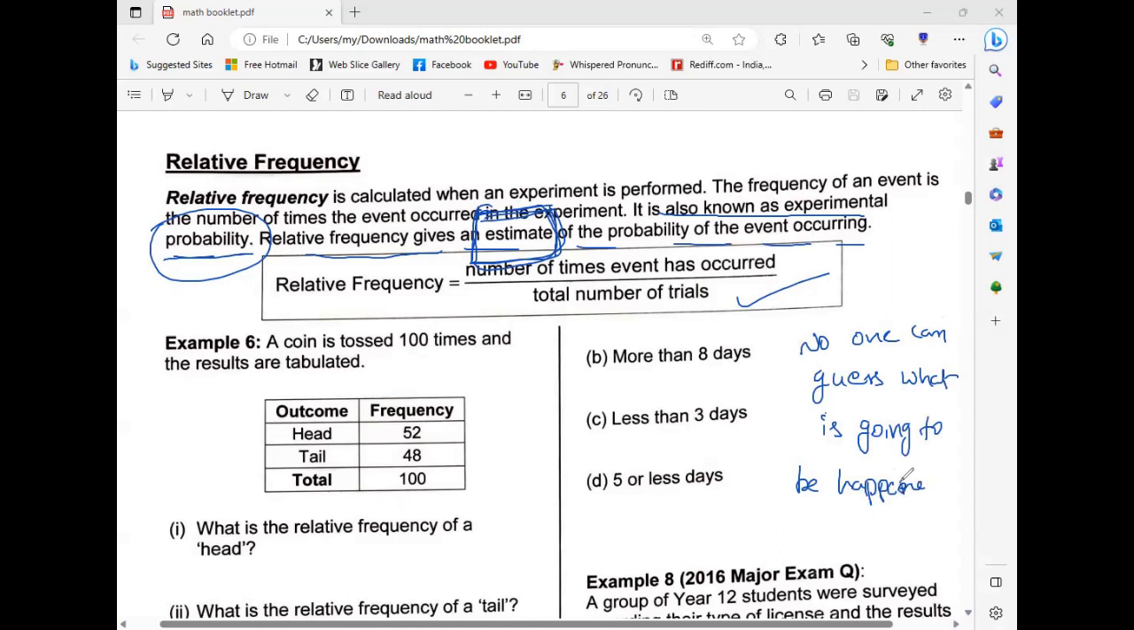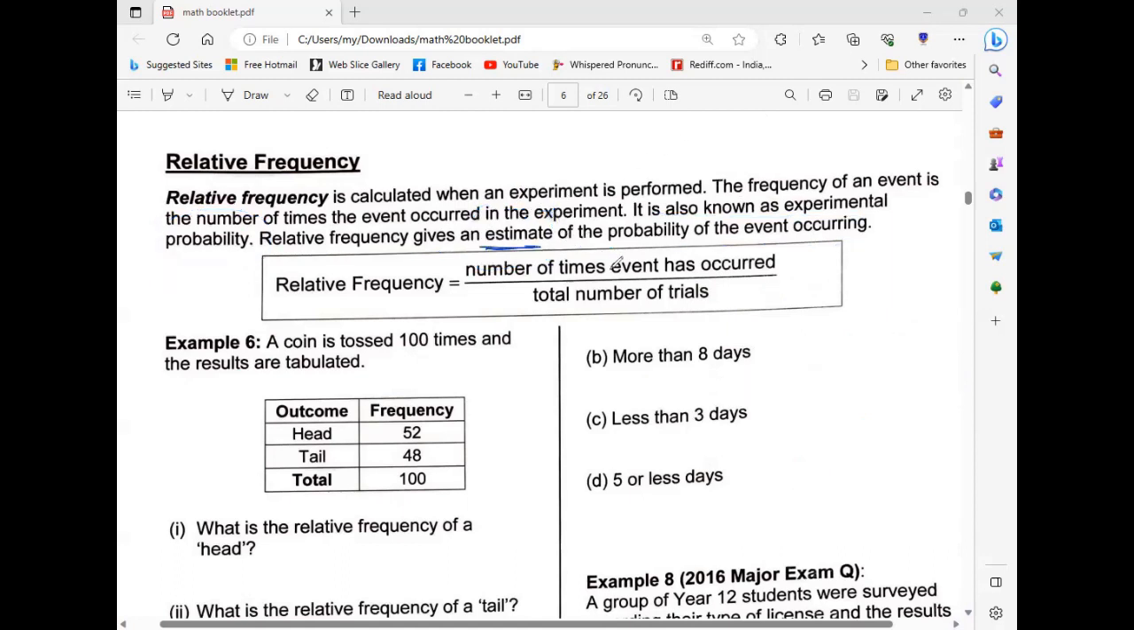Okay, this is impossible. We can only predict that it may happen. In this way, you can predict things. So that is what is called an estimate. Estimate means we are just estimating. Therefore, relative frequency equals the number of times the event occurred divided by the number of trials.